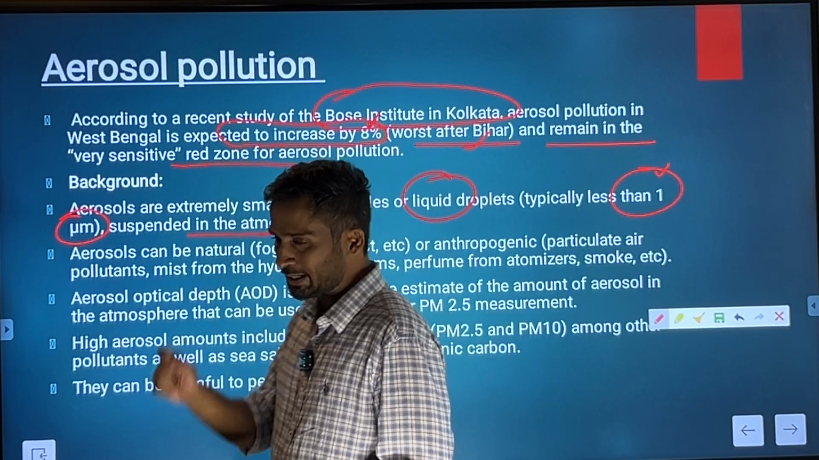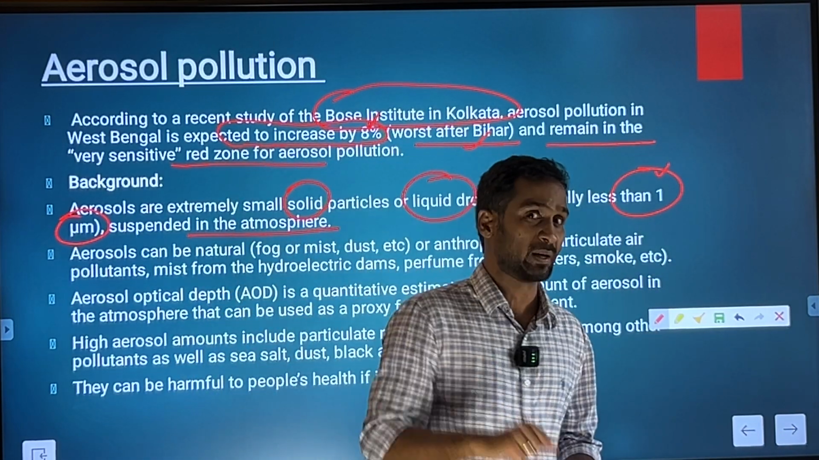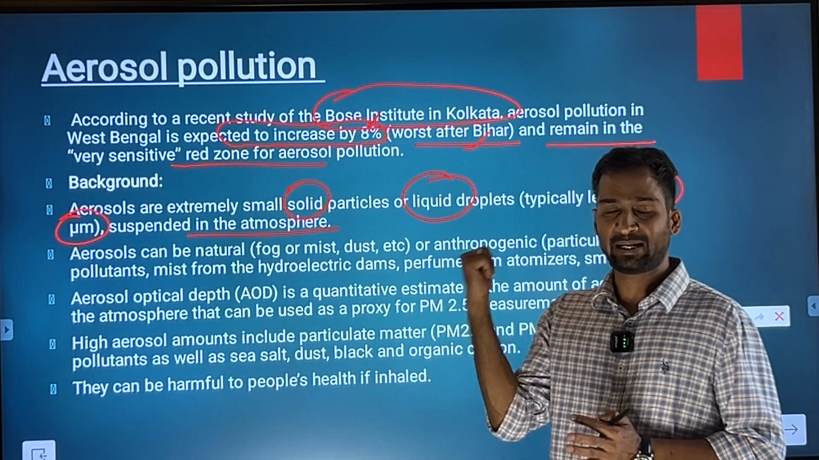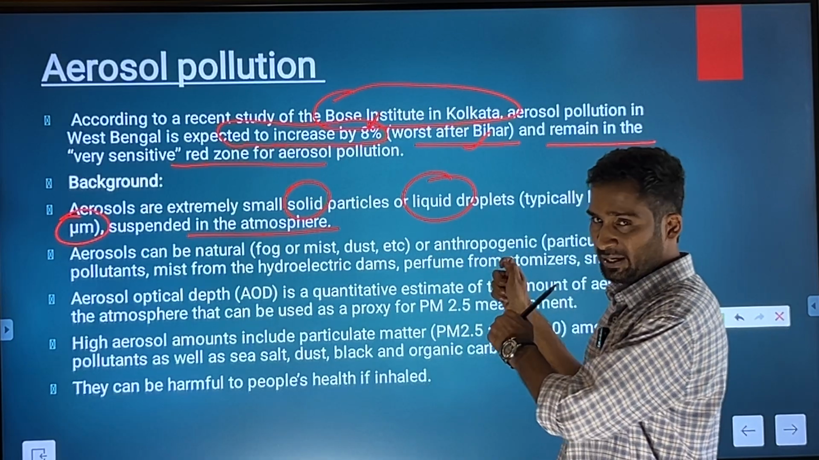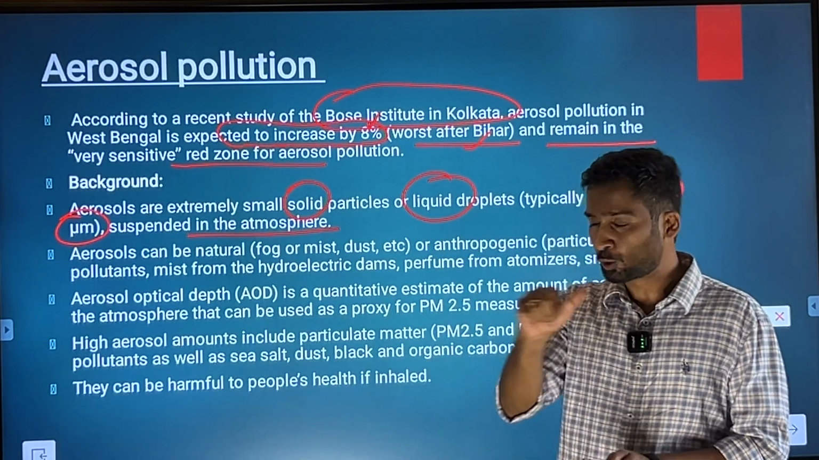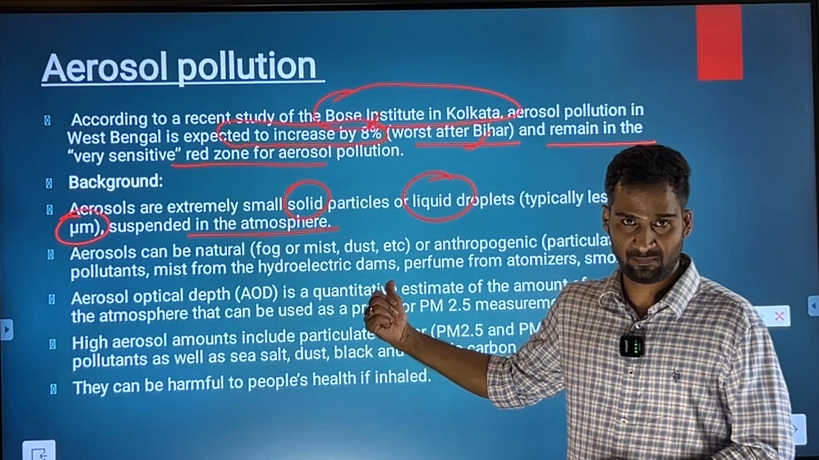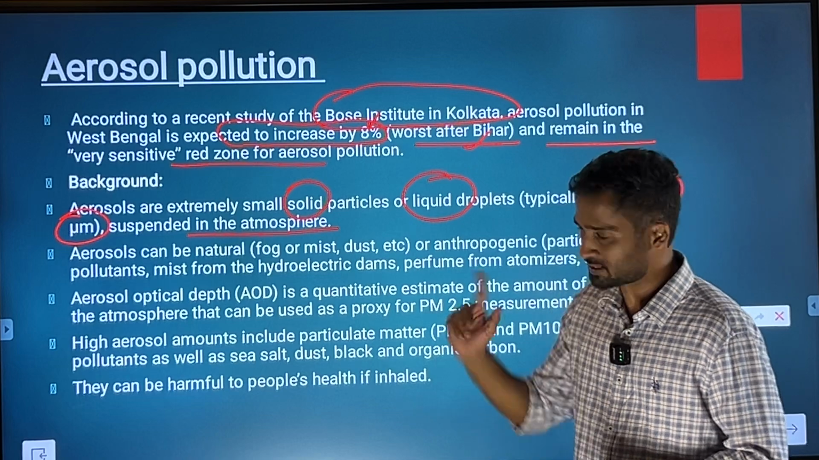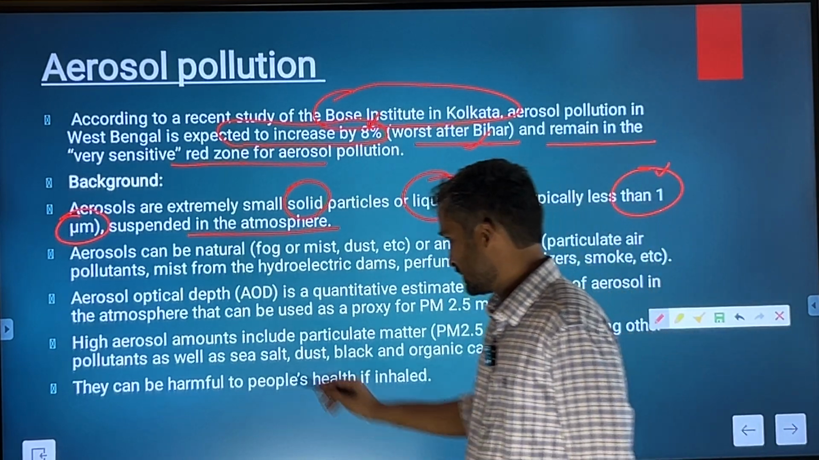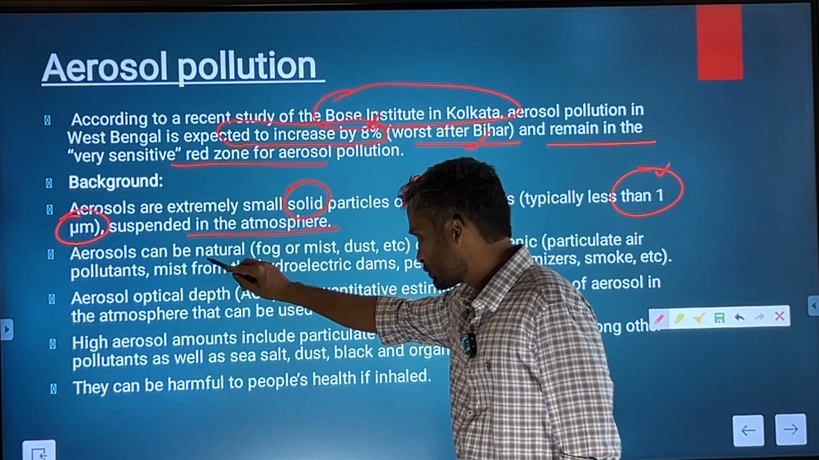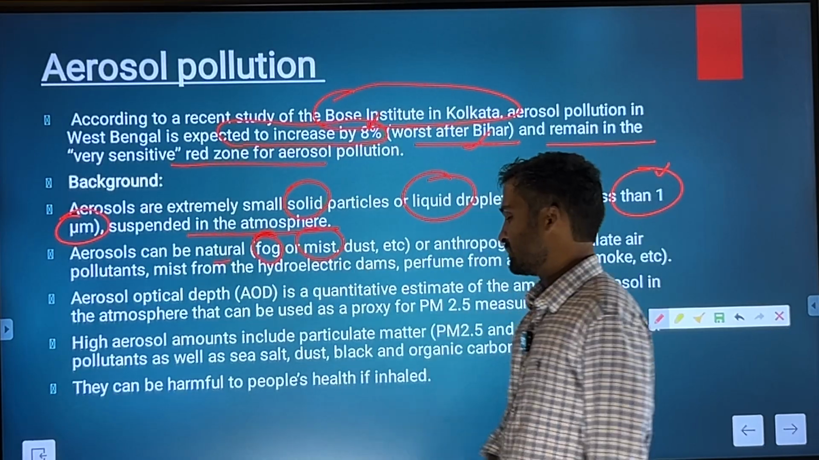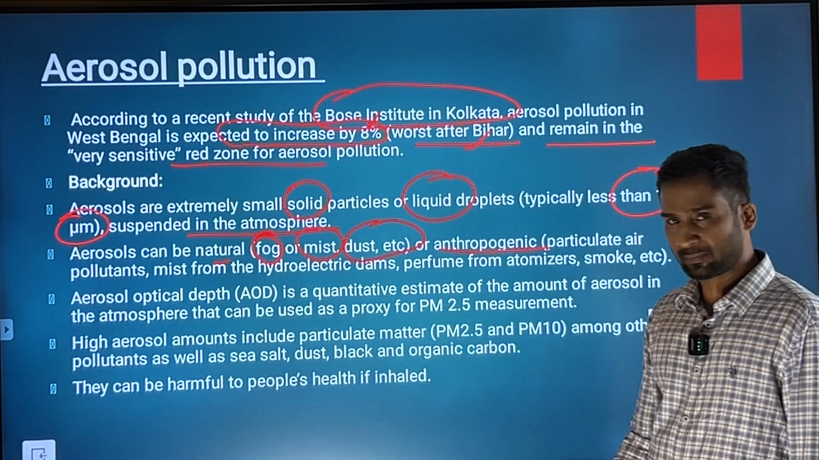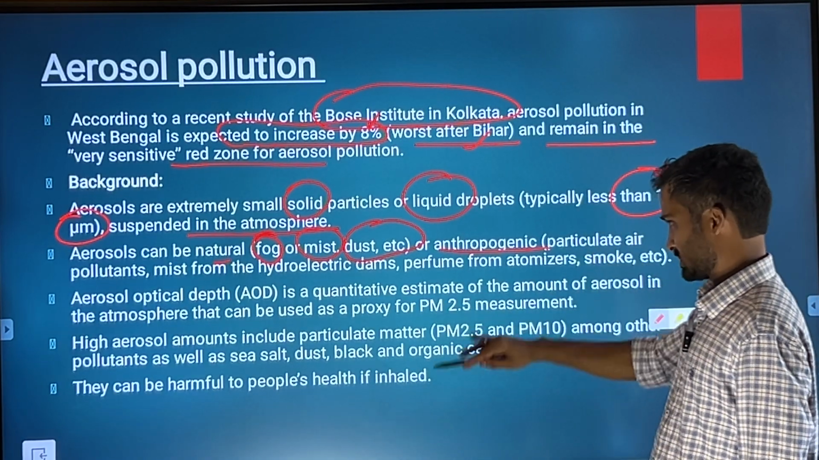So aerosols have relatively smaller size compared to particulate matter. We have recognized two kinds of particulate matter, PM10 and PM2.5. This PM10 and PM2.5 could be present in these aerosols. So aerosols is a broader category, and PM10 and PM2.5 is a subcategory under these aerosols. They could be created naturally because of fog formation, mist formation, or they could be created because of anthropogenic pollutants.